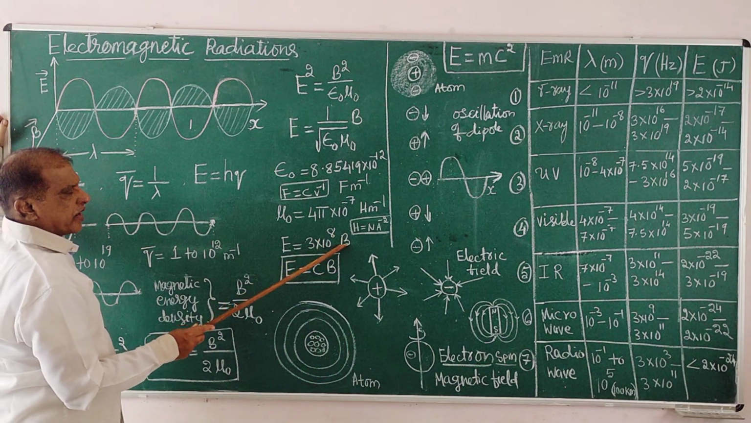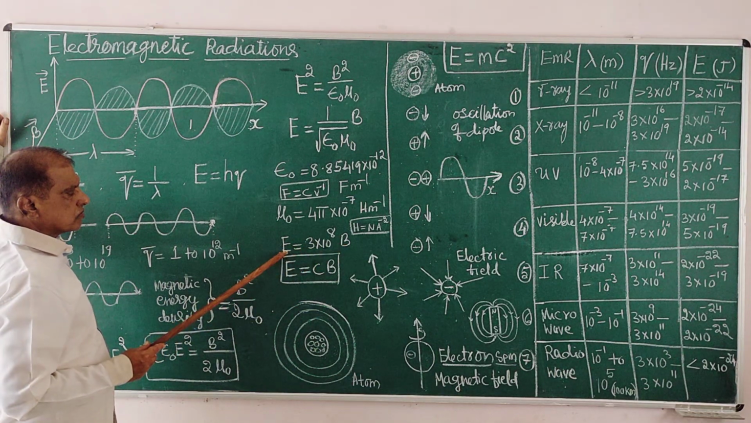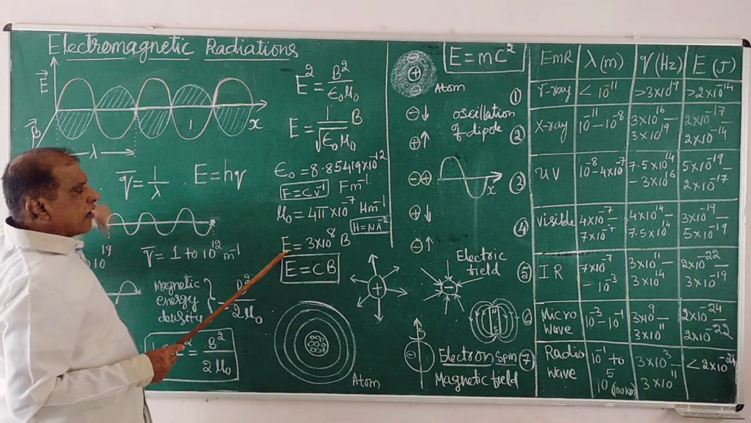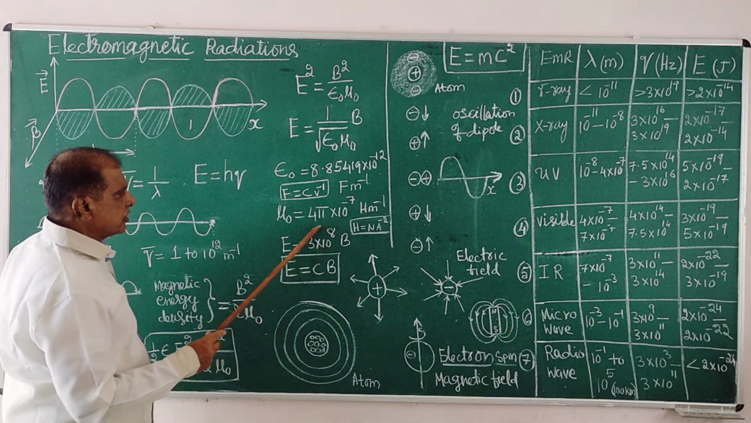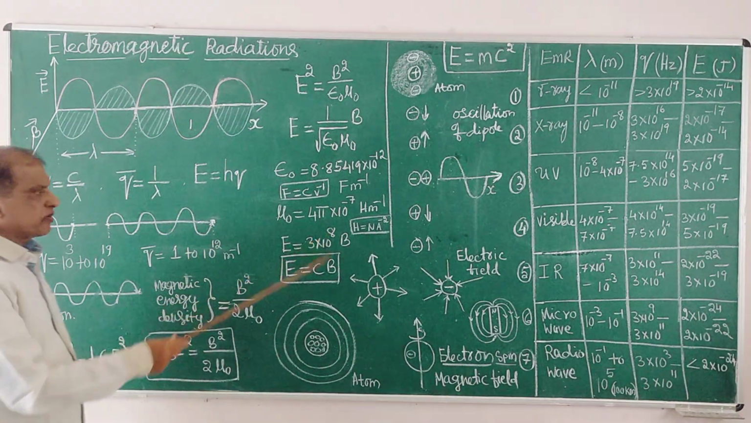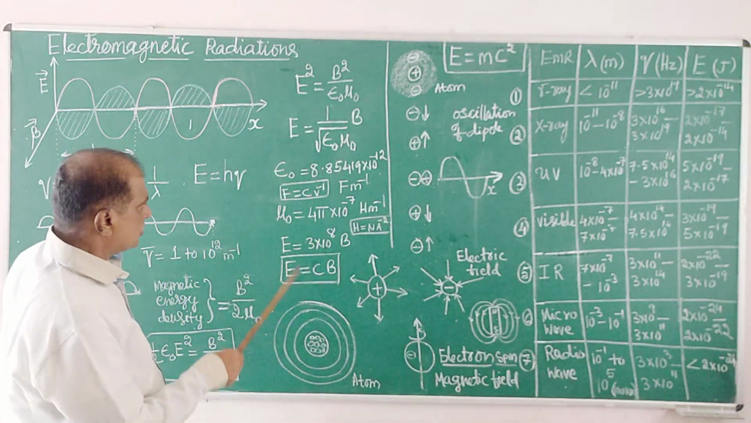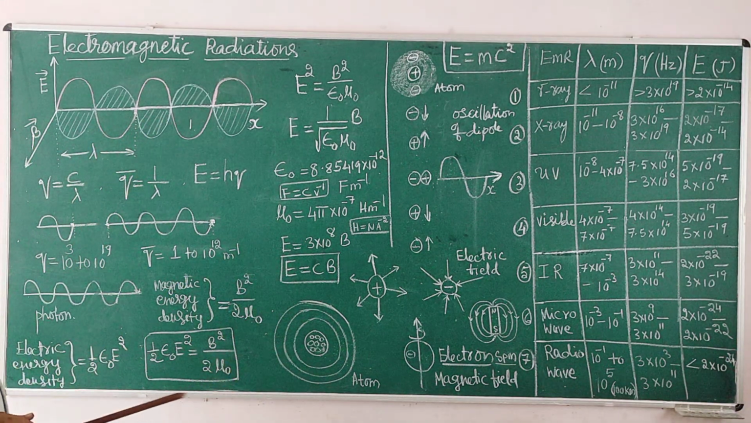That is magnetic vector, electric vector. They have different units. The numerical ratio between this vector and this vector is this value. It is the velocity of the electromagnetic radiation, C, 3 × 10⁸. This is theoretically calculated already. This is about the electromagnetic radiations.